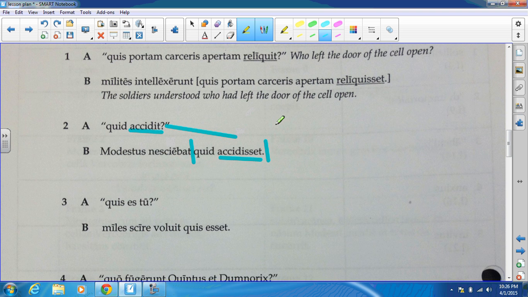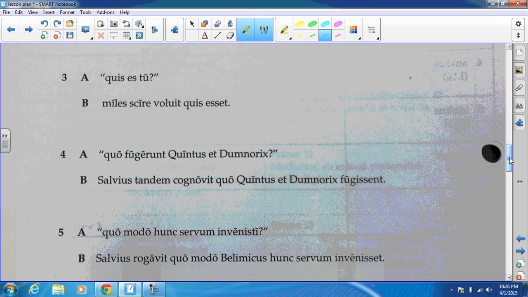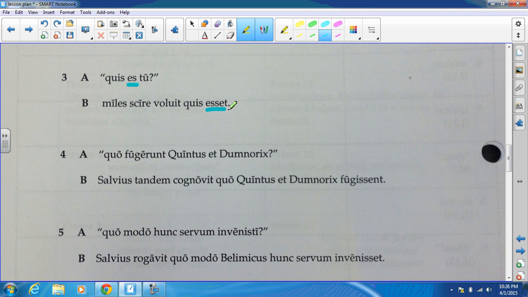Guys, don't let that confuse you. The question is being asked right now. It's in quotations. It's being asked as if it were in the present. The indirect question is not. It is being told after the fact. Rogat right here is the main verb. Esset is the verb in the indirect question. Quis esset is the indirect question.